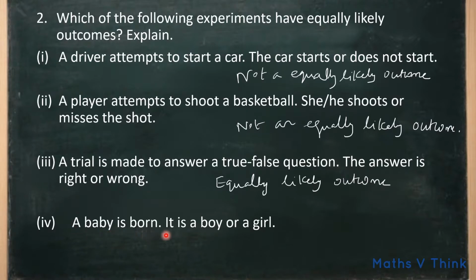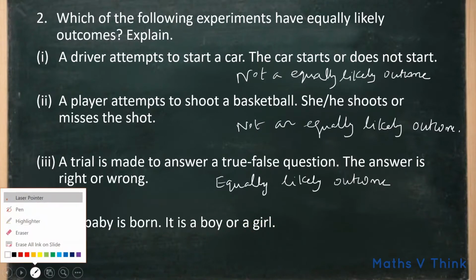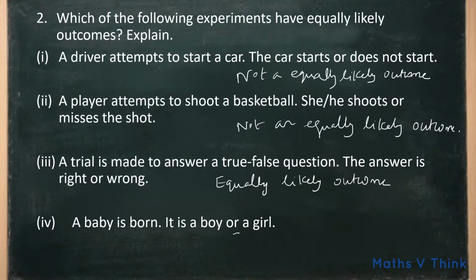A baby is born, it is a boy or a girl. Here, both boy and girl have equal chances to happen. So even this is an equally likely outcome.